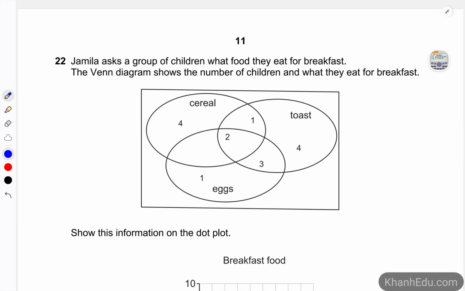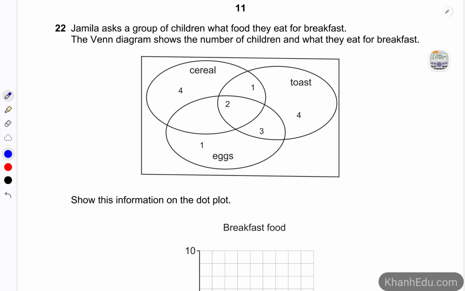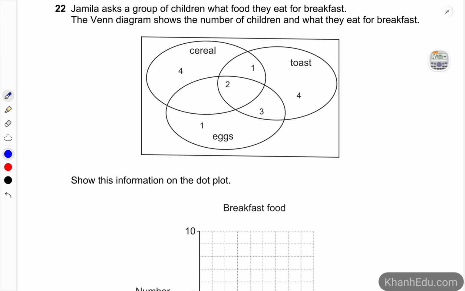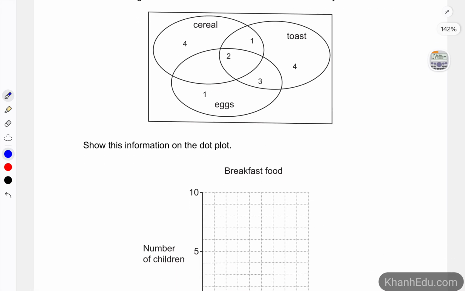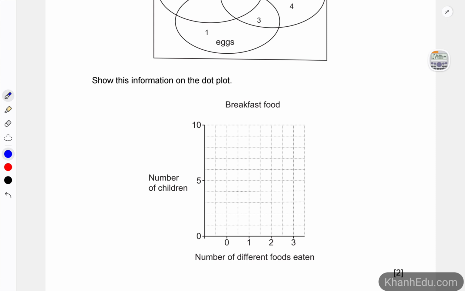Number 22. Jamila asks a group of children what food they eat for breakfast. And here is the Venn diagram to show the number of children and what they eat for breakfast. Show this information on the dot plot. So here on the horizontal line, we have number of different foods eaten.